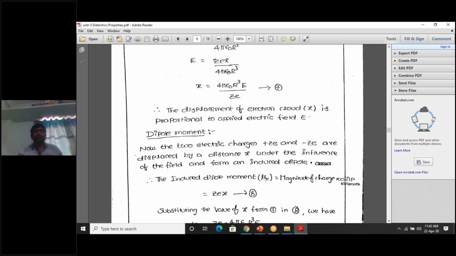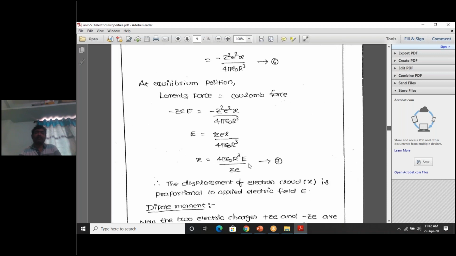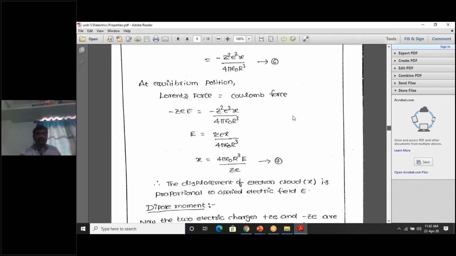Dipole moment mu, you know it as what? Mu is equal to magnitude of charge into displacement, q into dl. What is magnitude of charge? ZE, into displacement. Here center of positive charge and center of negative charge are separated by a distance x. So ZE, magnitude of charge into distance, will give the induced dipole moment mu. Then ZE means ZE. X we calculated just now. X value is 4 pi epsilon naught r cube into E by ZE. Substitute that value.